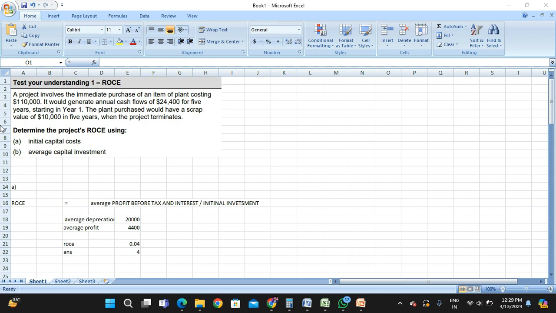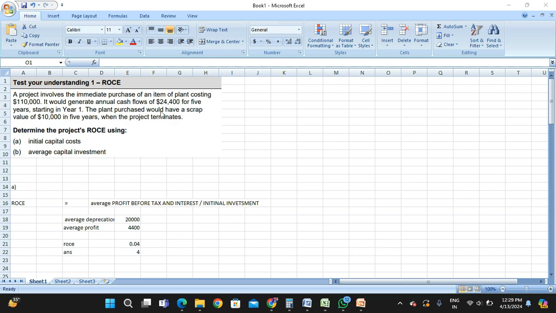Okay, so let's do one question on this. A project involves the immediate purchase of an item of plant costing $110,000. It would generate annual cash flow of $24,400 for 5 years, starting in year 1.